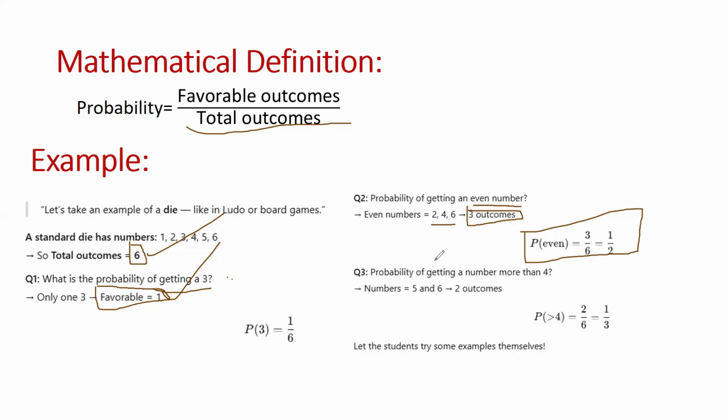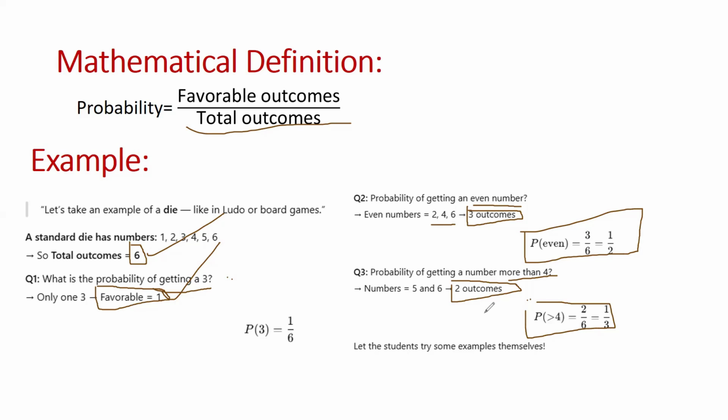The last example is slightly different from the first two. Now we have to find the probability of getting a number more than 4. We know that when we roll a die, the numbers more than 4 are only two, which are 5 and 6. So our favorable outcomes are these two numbers. Probability of getting greater than 4 is 2 by 6, which means the probability is 1 by 3.